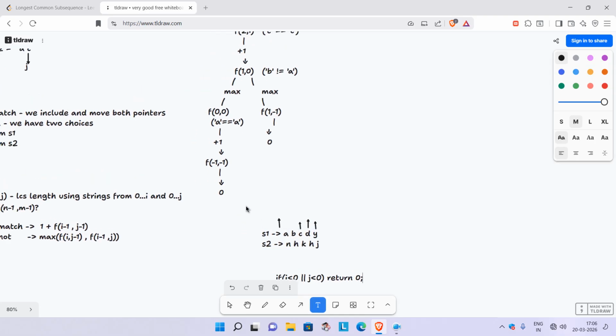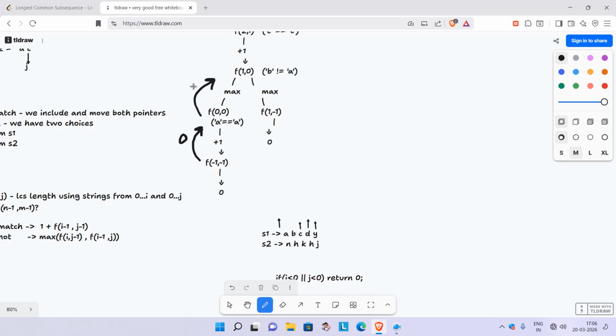This is our base case for this recursion tree. If any of our pointers goes beyond 0, simply return 0. So here it returns 0, and 1 plus this 0 means it returns simply 1 there.